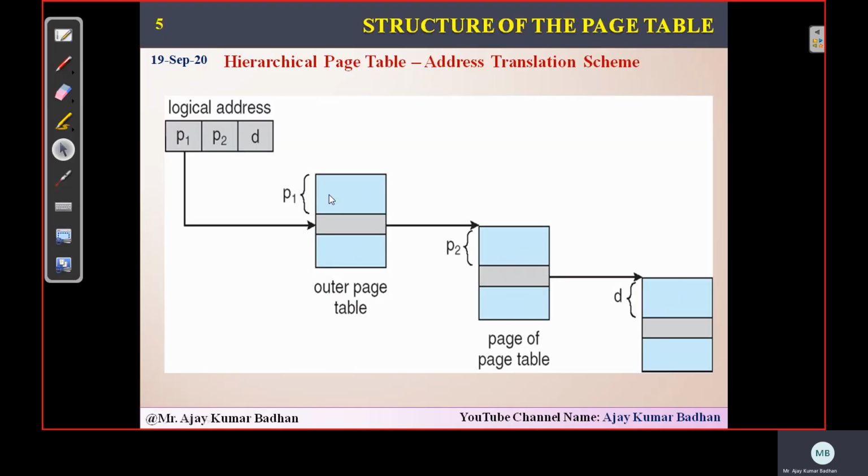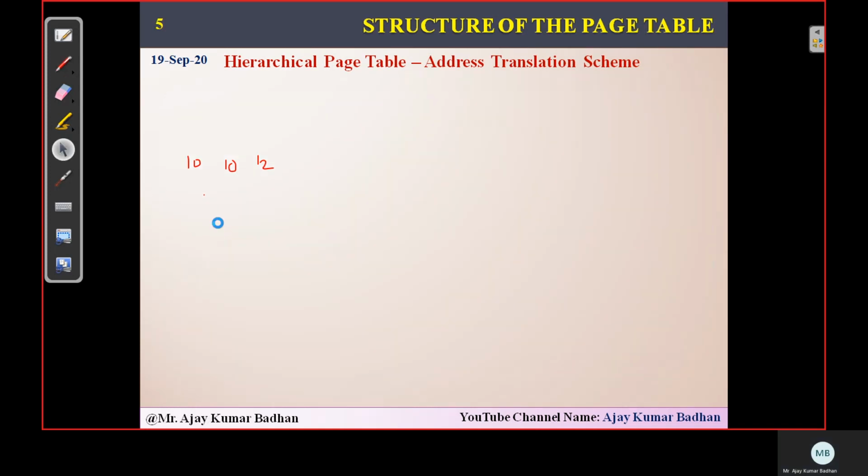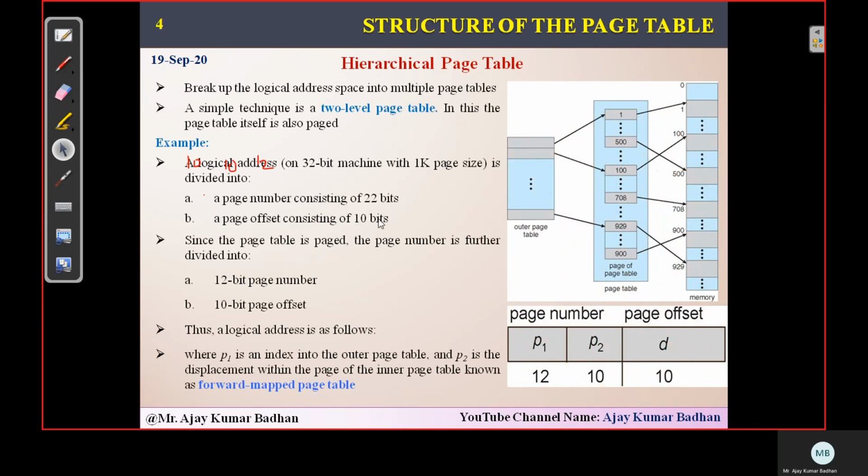Let me show you here. In the diagram we got 10, 10, 12. This first 10 refers to the outer page table, this one. This is your outer page table, and this is your inner page table. Two level.